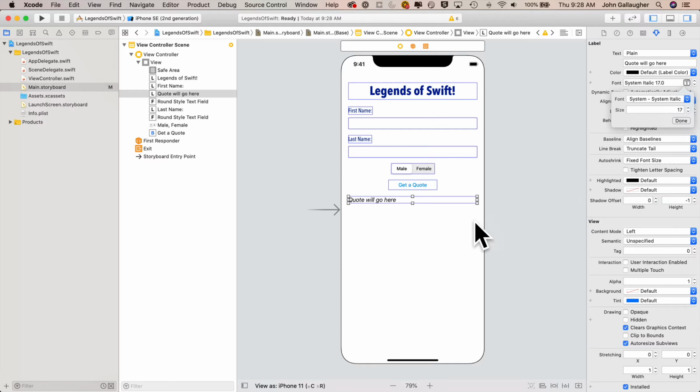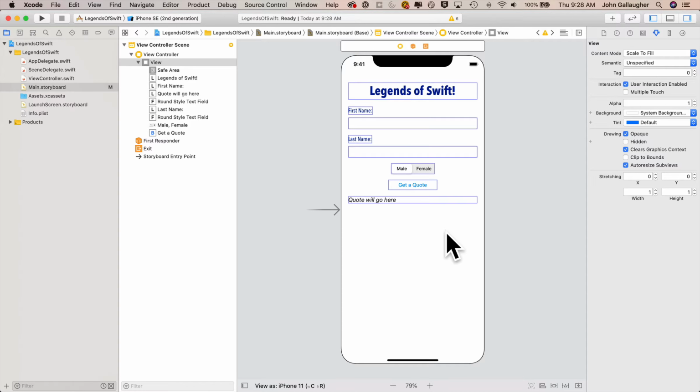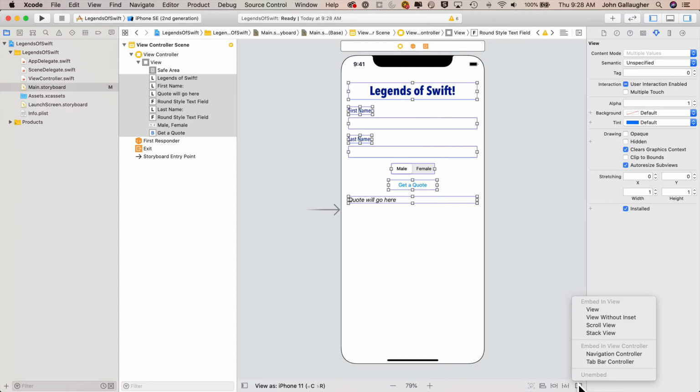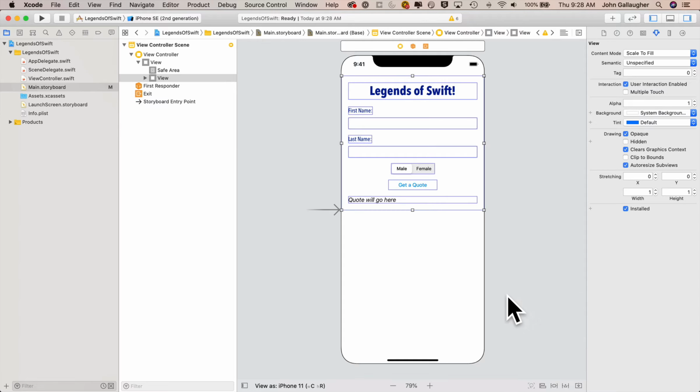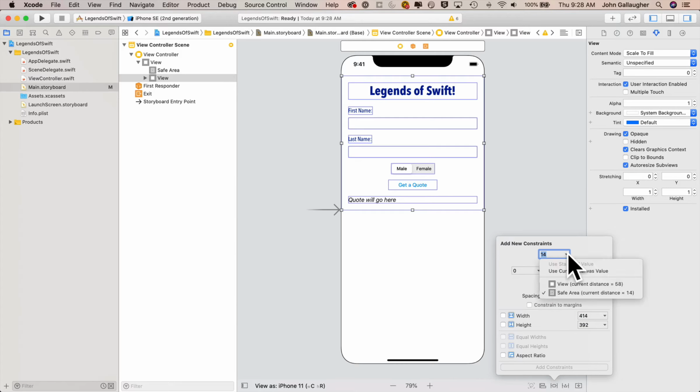Now to use the hybrid technique, I'm going to select everything that's inside of this view controller. So I'll draw a selection rectangle so that everything is selected inside of that rectangle. If you look over at the document outline, you can see all of my objects are selected. Then I'll go down here in the lower right-hand corner and I'll click on the embed icon and select to embed in view. Now notice it draws a view. It's not exactly the dimension that I want, so I'm going to click on Add New Constraints.